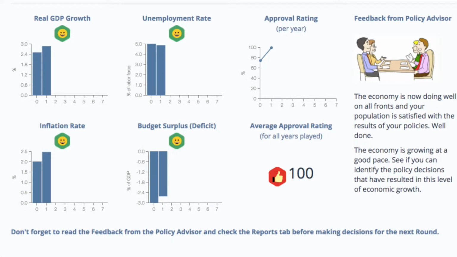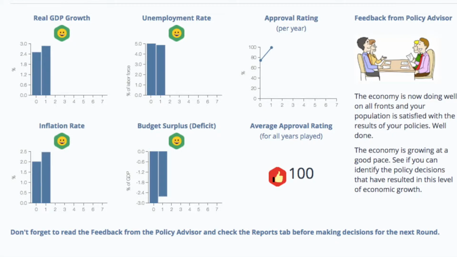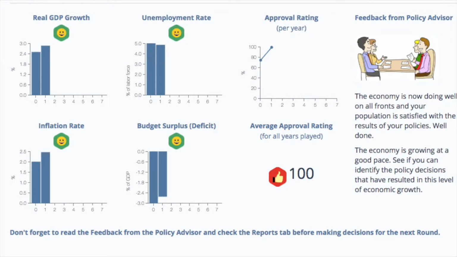The things we changed were we changed the interest rate and decreased it by 0.5%, and we did not change income tax, and we changed corporate tax to 28%, and increased government spending to 31 billion.